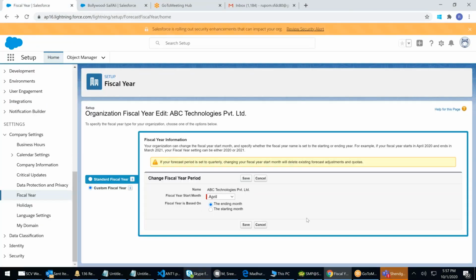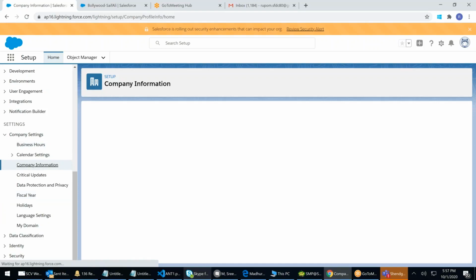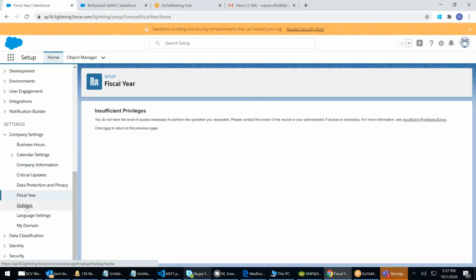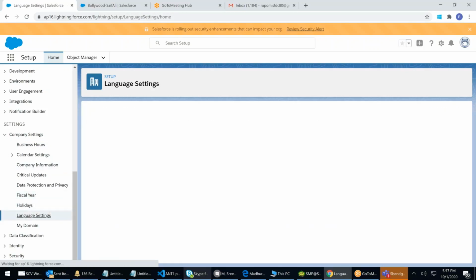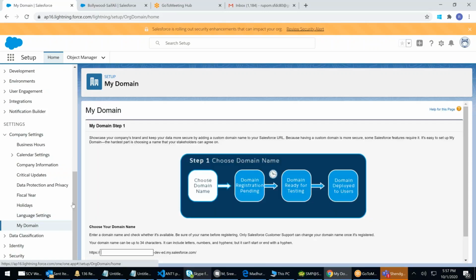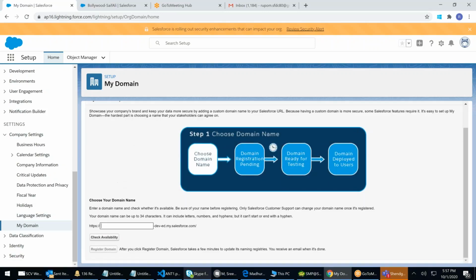And finally, these are all classic only, guys. Classic is inside the lightning. These are not lightning. Holidays, whatever I'm building, these are all classic screens. Go and check in classic, it's the same thing. So we have seen business hours, company information, fiscal year, holidays, language settings, my domain. We will use it for lightning. My domain is used for lightning.